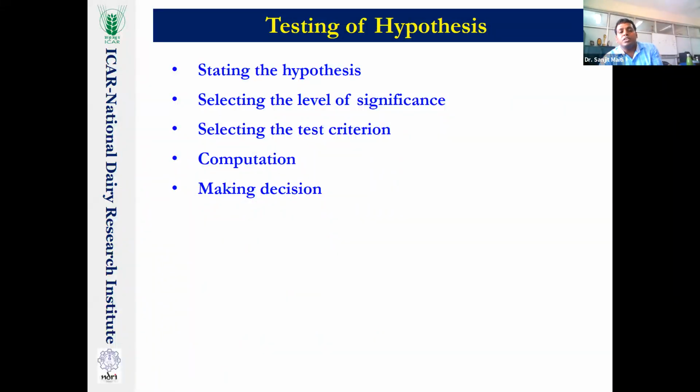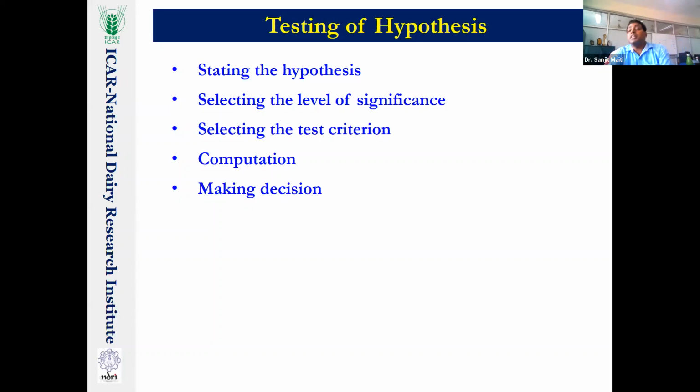First, you have to select the hypothesis, then select the level of significance. Level of significance means alpha. Generally in research we consider 5% or 1%. That means you are giving the chance to reject the null hypothesis when it is correct. That means I am allowing 5 times in 100 to commit a type 1 error. That alpha is the probability of rejecting the null hypothesis when it is true. So you have to fix which level of significance, whether 5% or 1%.